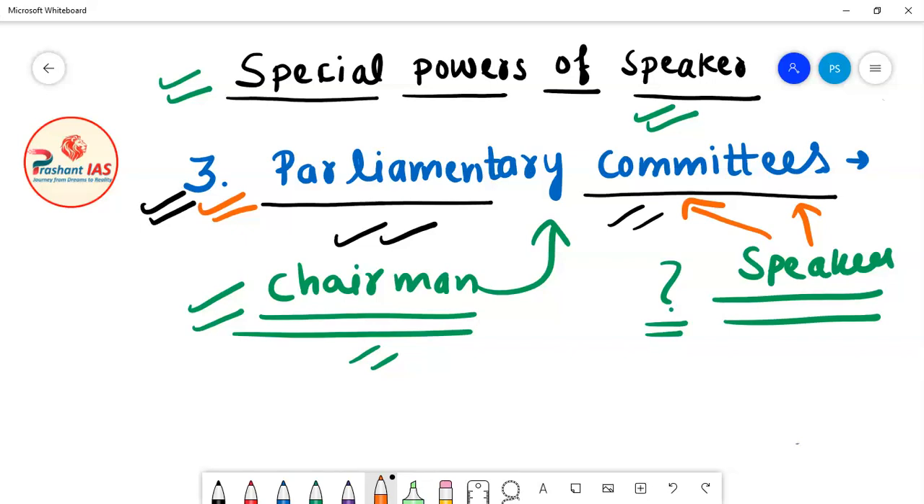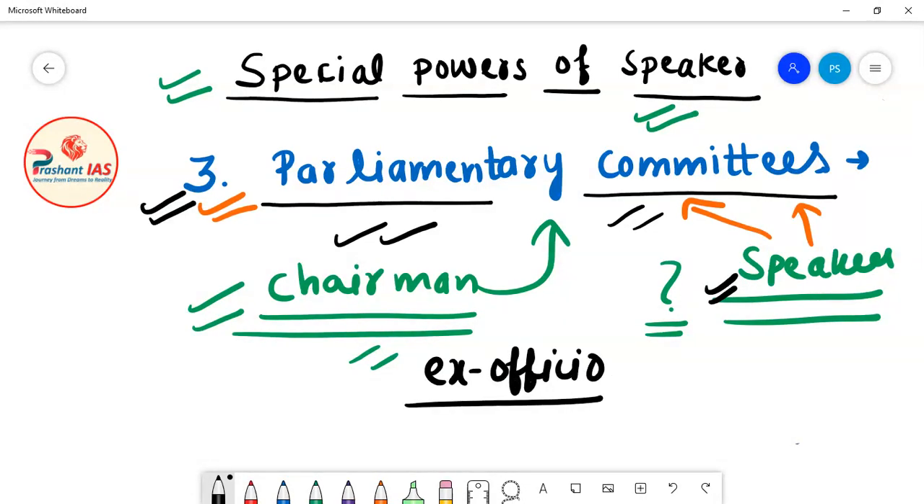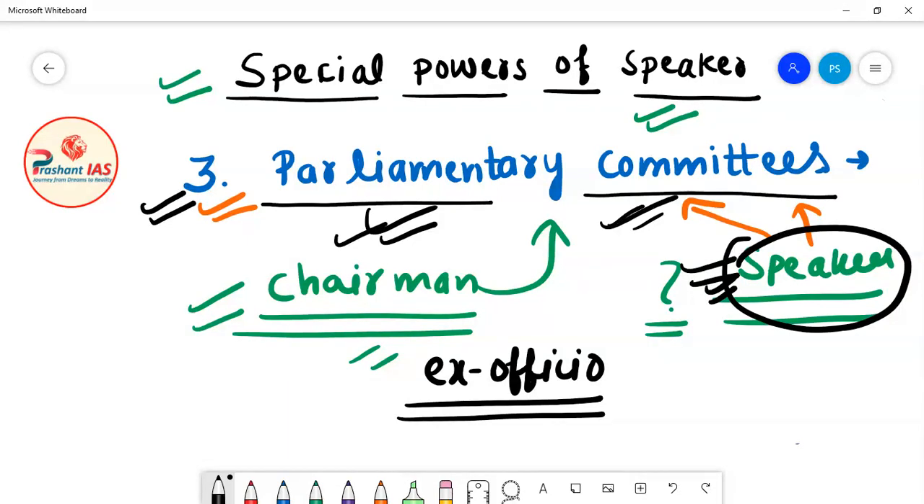Now friends, if the Speaker of Lok Sabha is a part of any parliamentary committee, if the Speaker is elected to any parliamentary committee, then the Speaker becomes the ex officio chairman of that committee. So what does it mean? It means that the Speaker is so powerful that if he is part of any parliamentary committee, he automatically becomes the chairman of that committee.